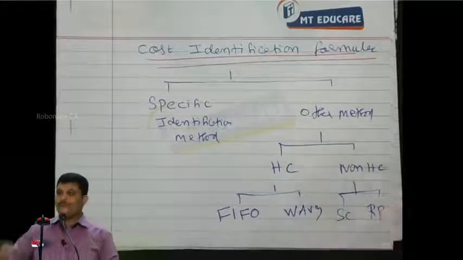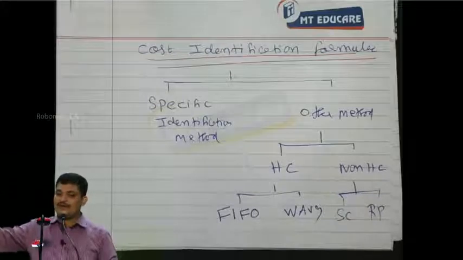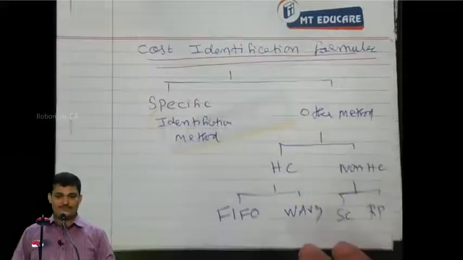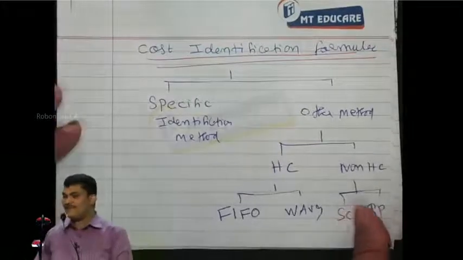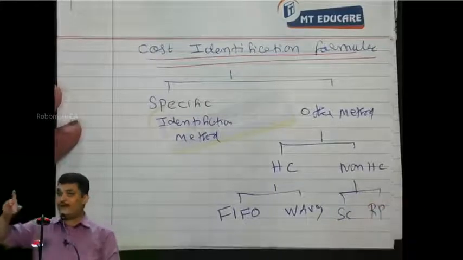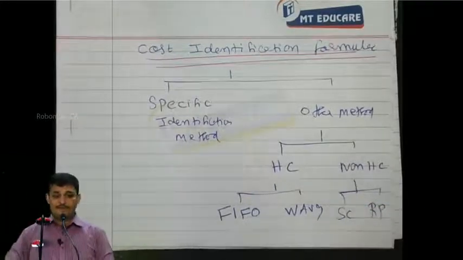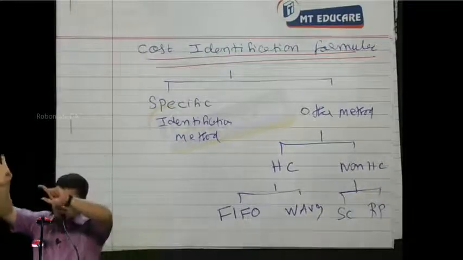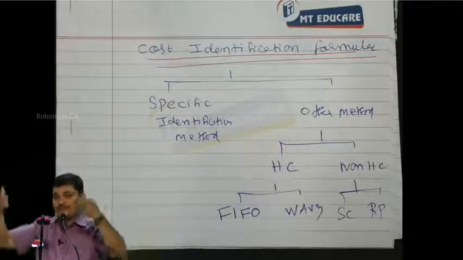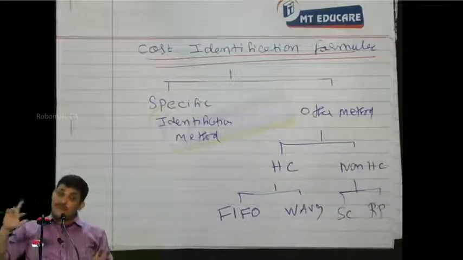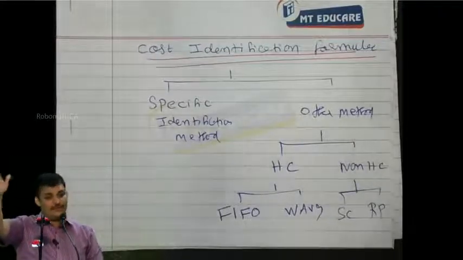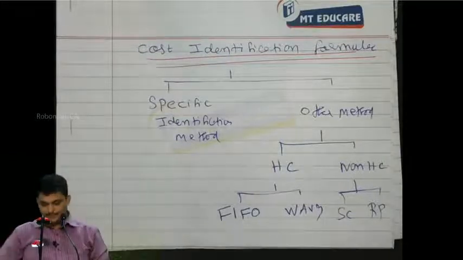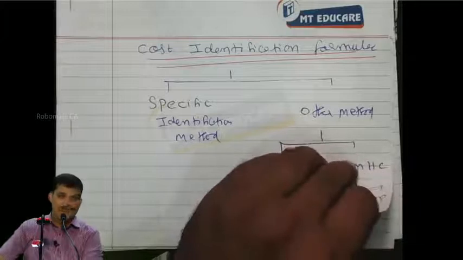They will give you the sale value of the goods of a company on so and so date as this much, and margin on cost as this much. What is the cost price of inventories, they will ask you. So use the margin. When you use the margin, you should be a little careful because the sales are given at sale price and the margin on cost price. Convert this in terms of selling price, then apply the margin, reduce it, and you will get the cost price. Sometimes they will give the margin also on selling price. Then multiply directly, no need for conversion. So you should be very careful in doing that. Shall we proceed? These are all called cost identification.